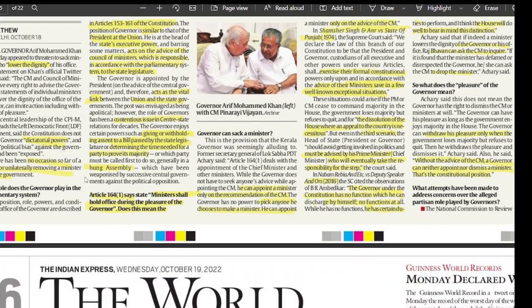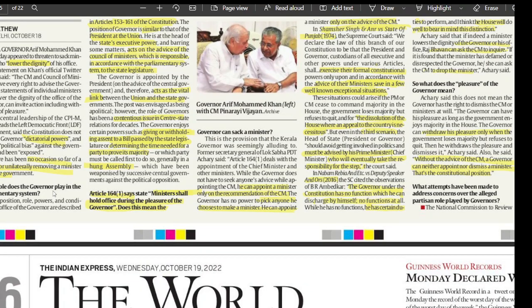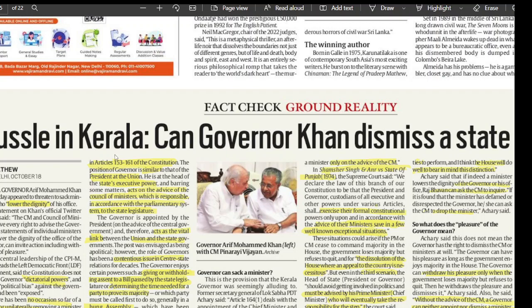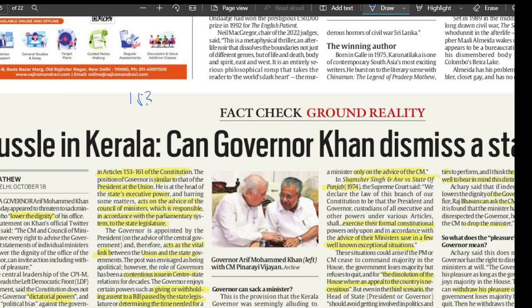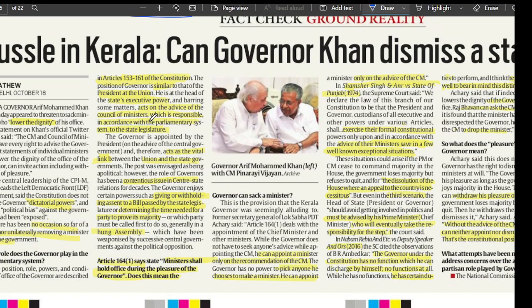First we have to understand what role the governor plays in the parliamentary system, right? The first thing is the articles related to the governor. This becomes important from the perspective of polity as well. Articles 153 to 161 deal with the topic of governor, right? And the position of the governor is similar to that of the president at the union or the center. And the governor is the head of the state's executive power.